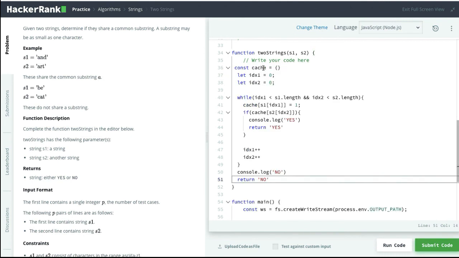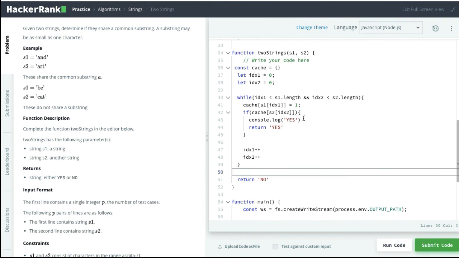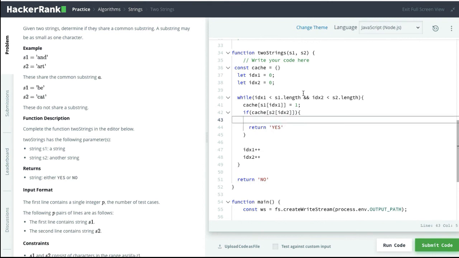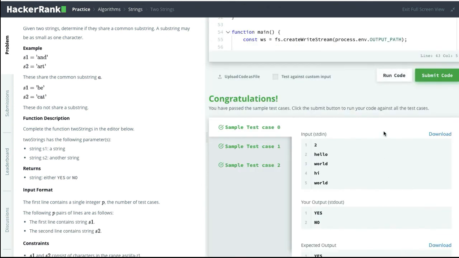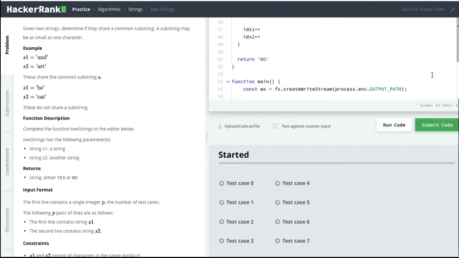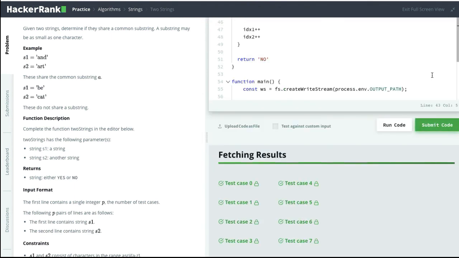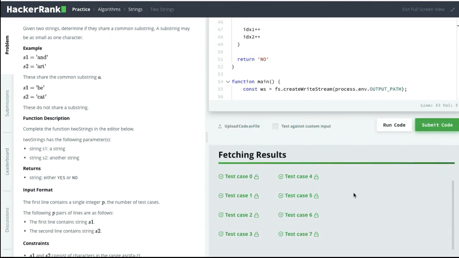I'm gonna remove my console log and first start running the code. It does pass, and I'm gonna submit the code, and it does pass.